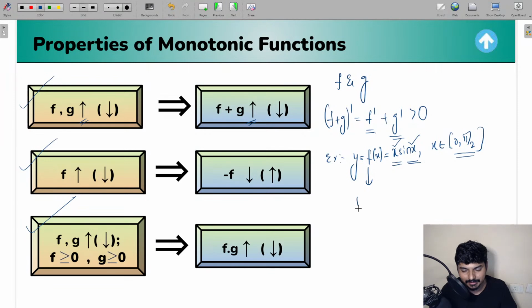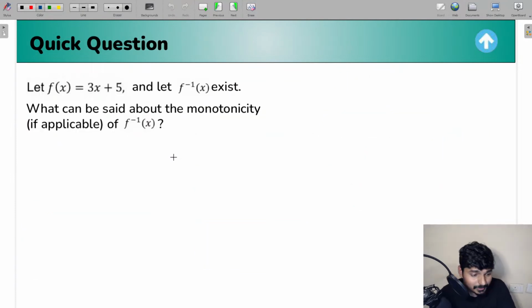So directly we can conclude here that f into g, that is in this case f of x, is also going to be an increasing function. So see, we can use the properties and directly conclude about this type of functions, guys. So I hope this question is clear for all the students. So now let me go to another question.